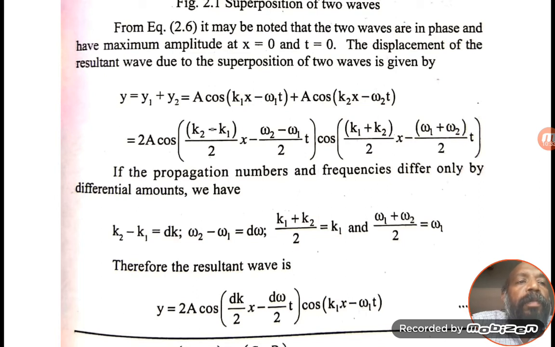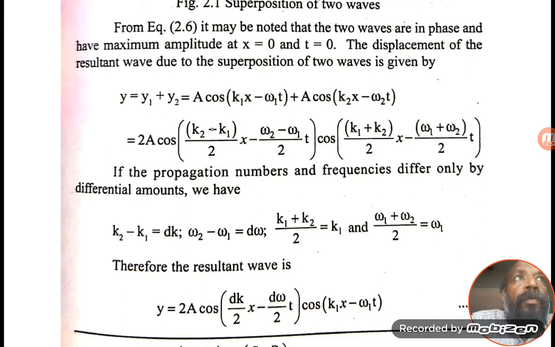If the propagation numbers and frequencies differ only by differential amounts, then k2 minus k1 is equal to dk and omega2 minus omega1 is equal to d omega. And (k1 plus k2)/2 is equal to k1, and (omega1 plus omega2)/2 is equal to omega1. Why are we taking it like this?